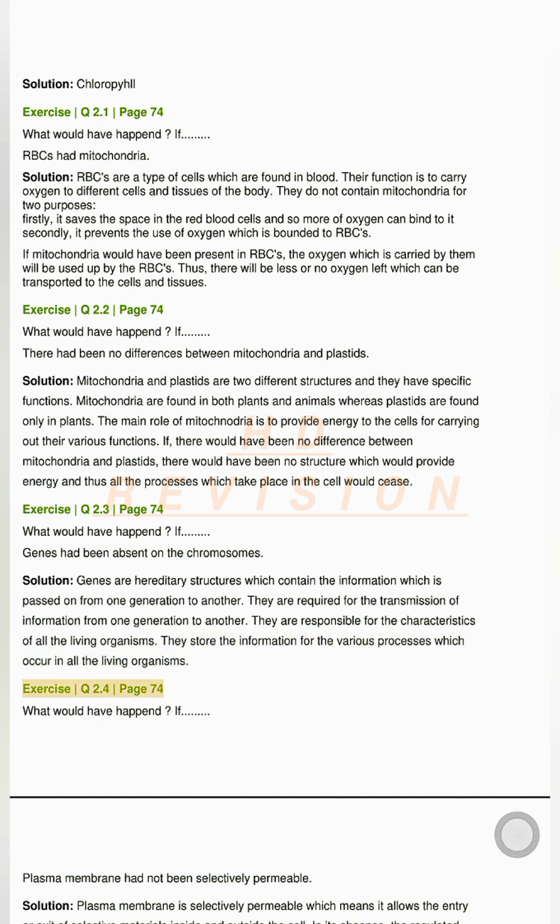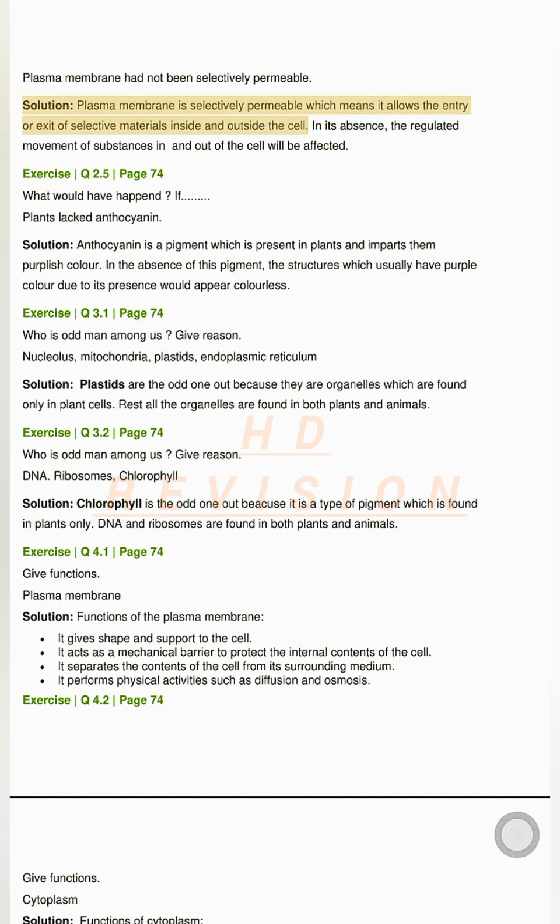Exercise Q2.4 page 74. What would have happened if plasma membrane had not been selectively permeable? Solution. Plasma membrane is selectively permeable, which means it allows the entry or exit of selective materials inside and outside the cell. In its absence, the regulated movement of substances in and out of the cell will be affected.